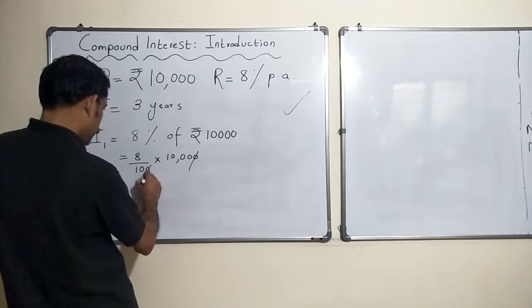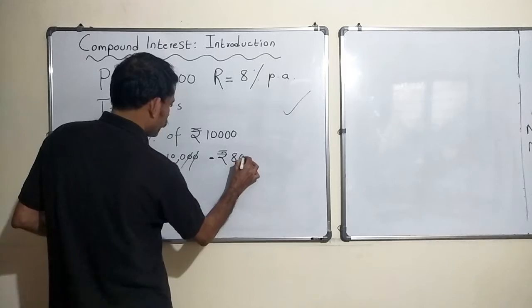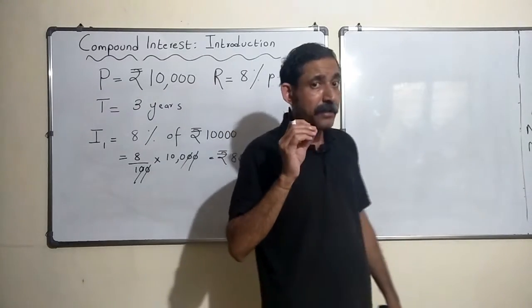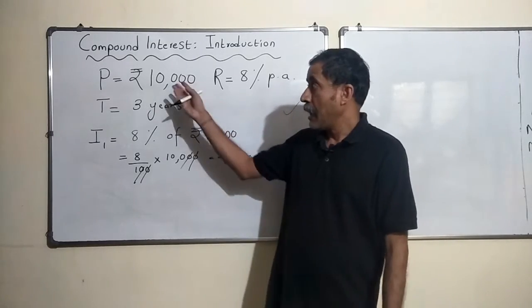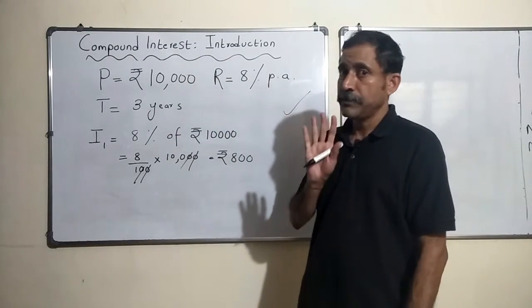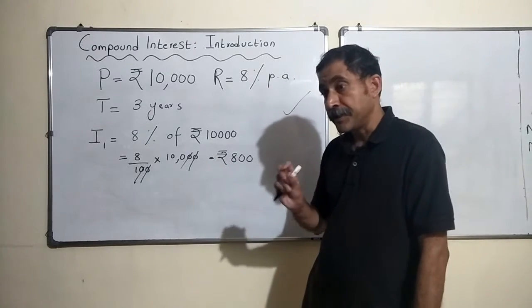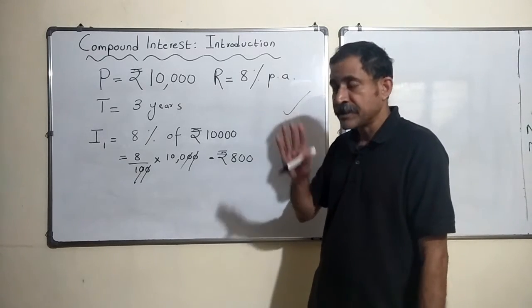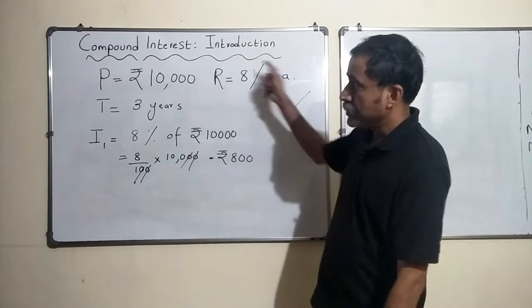This gone, this gone, this gone, and this gone. So it is rupees 800. At the end of 1 year, the bank would give you 800 rupees interest, and also it should pay you 10,000 rupees. But in the case of compound interest, they won't give you this 800 rupees. Instead, what they will say is, I am going to put this 800 back into the principal.